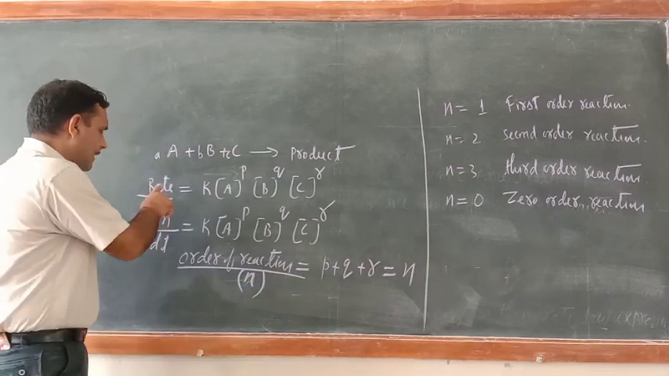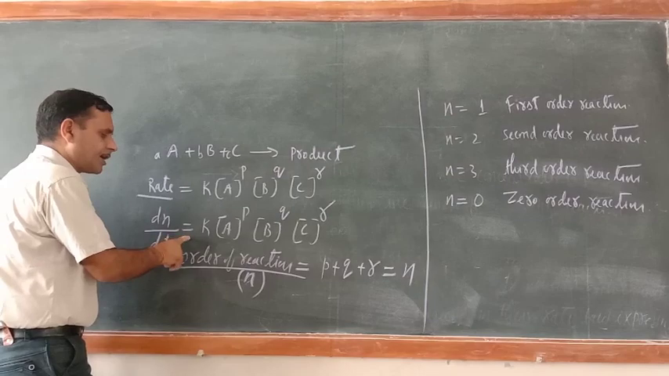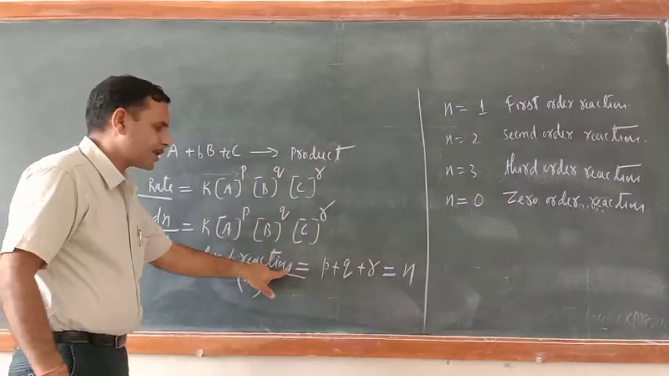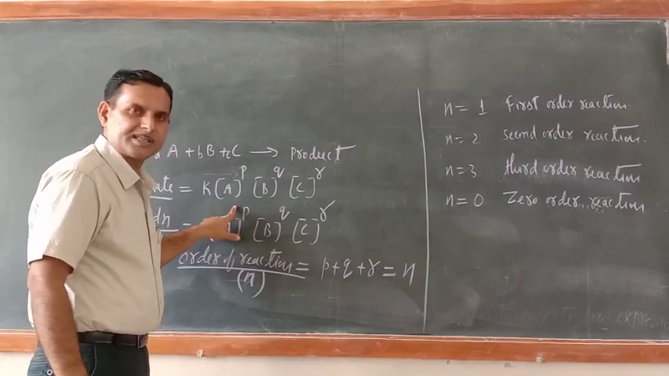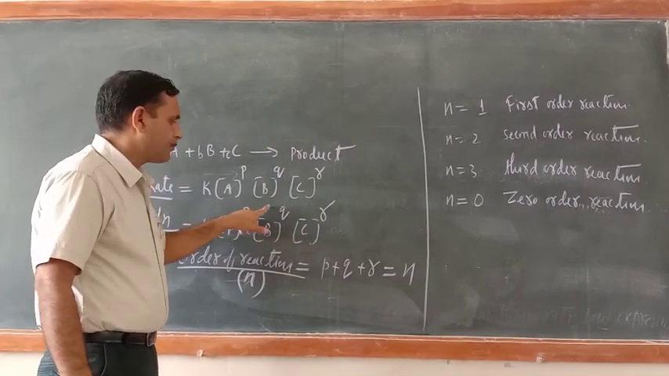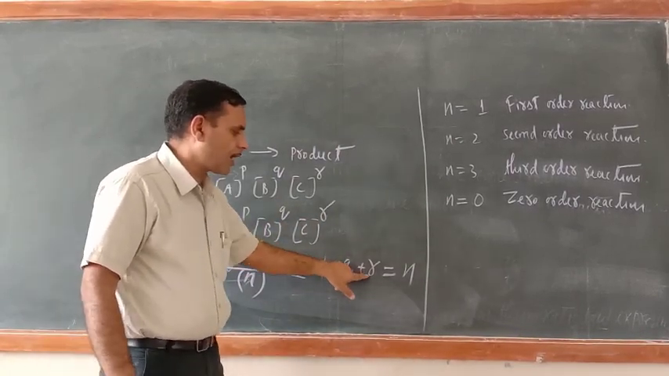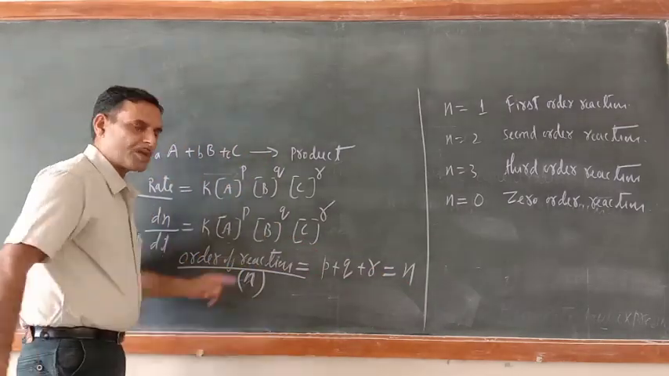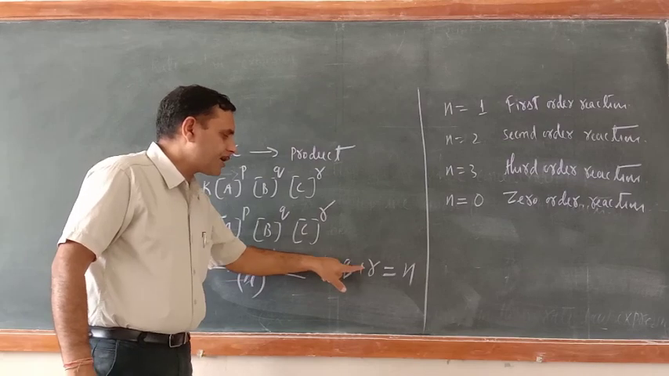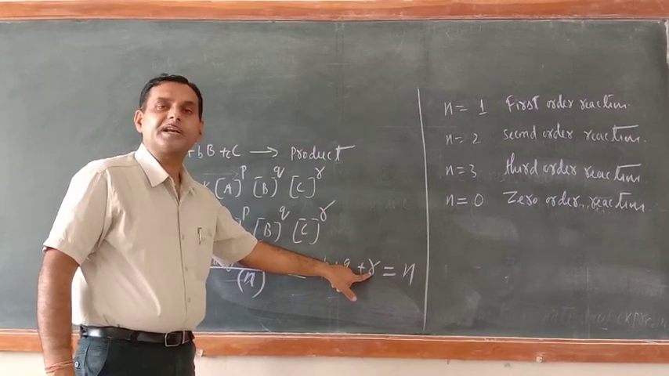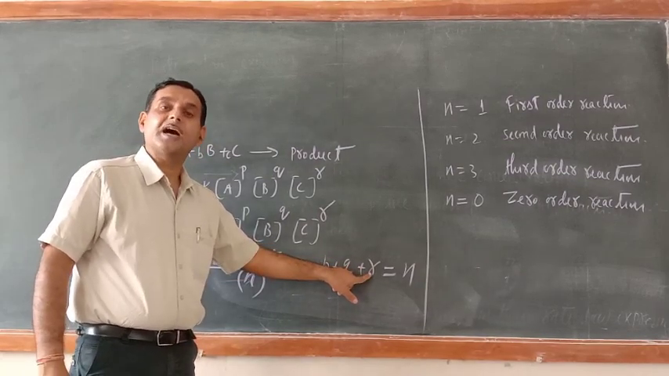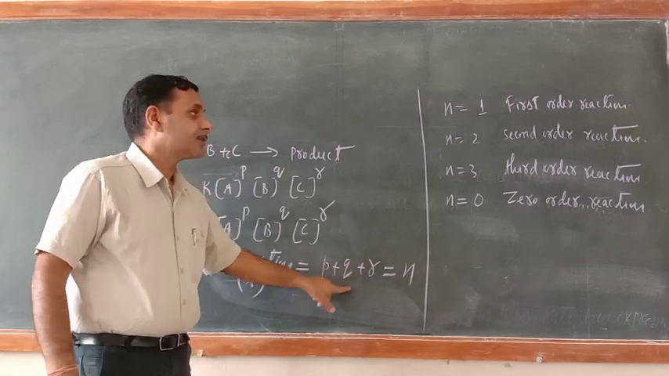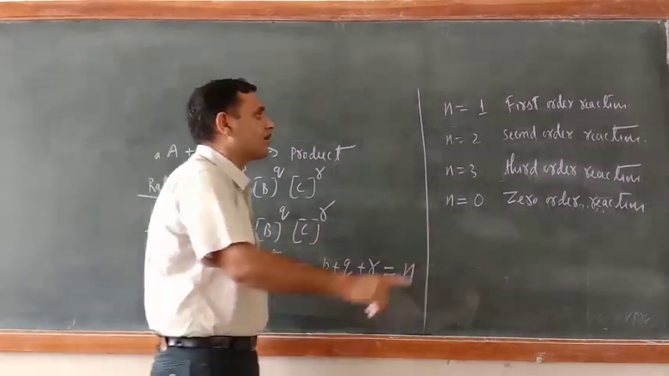So rate equal to, we can write dx by dt = K[A]^p[B]^q[C]^r. So the order of reaction is the sum of powers. What are the powers here? p + q + r, that is equal to n. n is nothing but the order of reaction. So just see, p, q, r are the coefficients which are determined on an experimental basis, so their sum may not be equal to the balanced equation's.